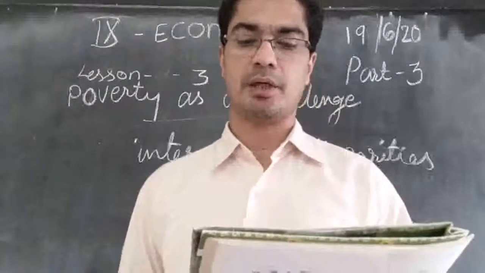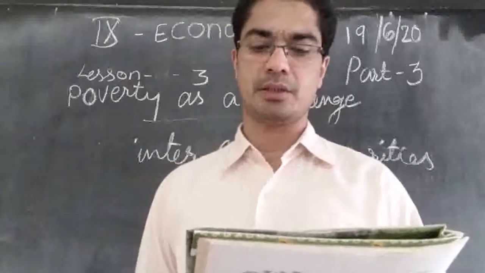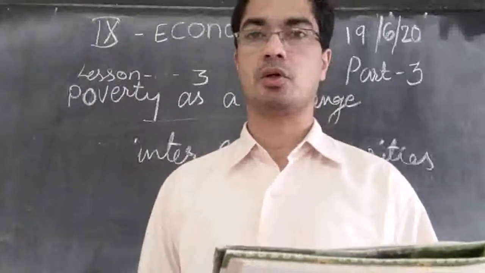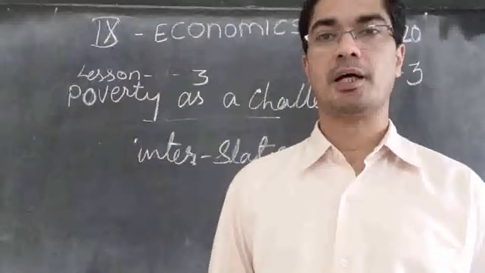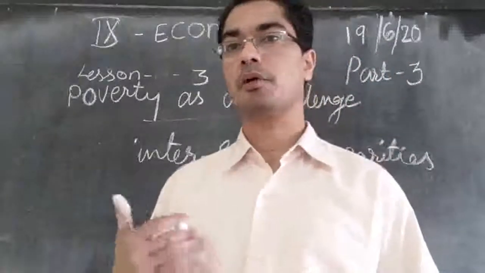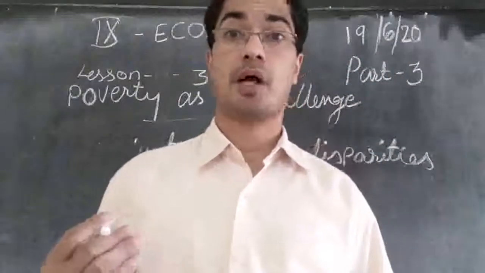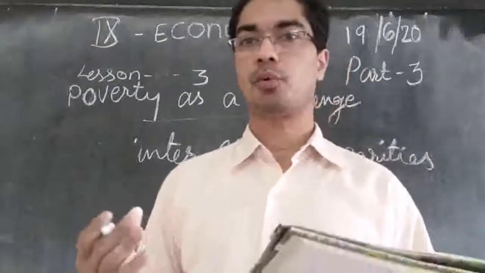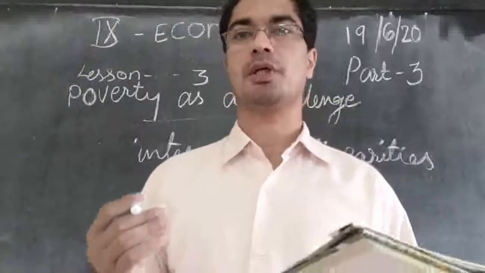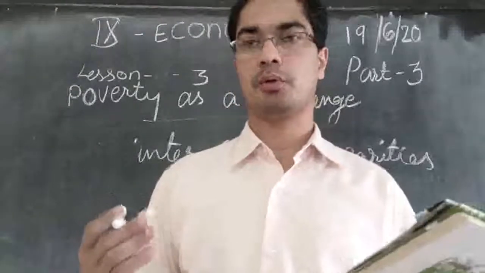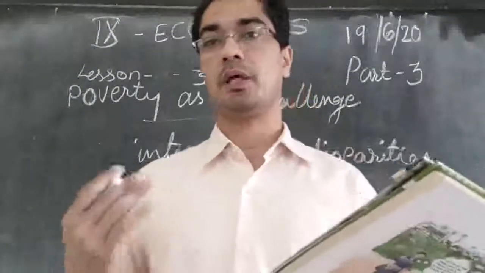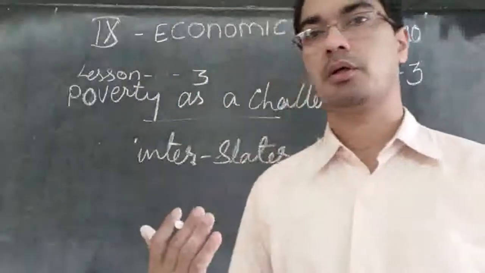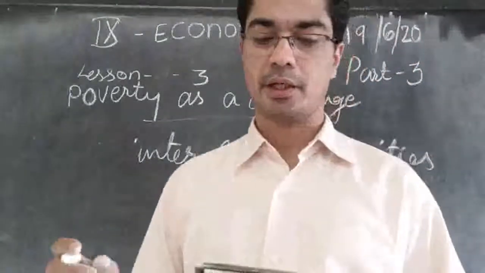States like Punjab and Haryana have traditionally succeeded in reducing poverty with the help of high agricultural growth rates. So states like Haryana and Punjab are able to overcome their poverty because of a high rate of agricultural production. They have improved their agricultural production, therefore there is enough food for all the people, enough work for all the people. They can work and get money and they are able to overcome the poverty in their states, Haryana and Punjab.